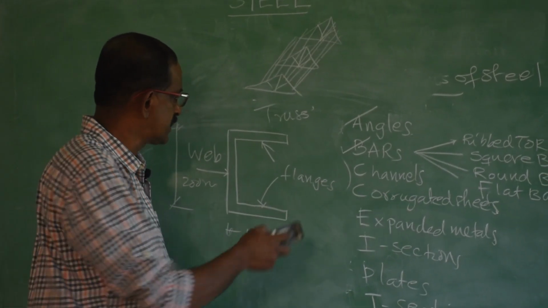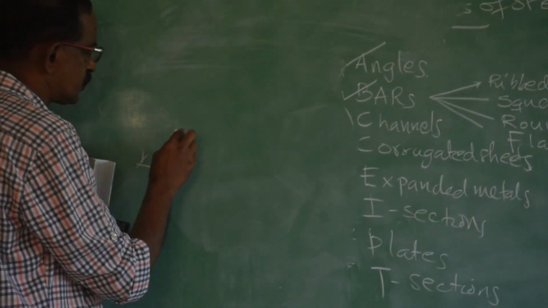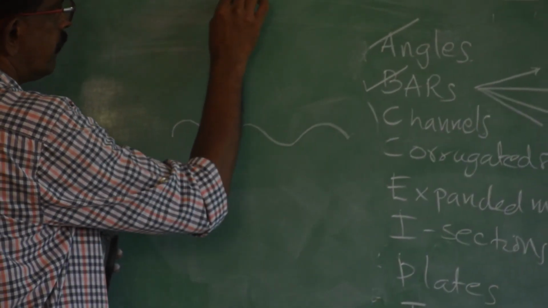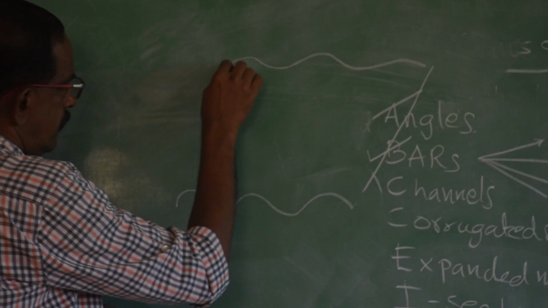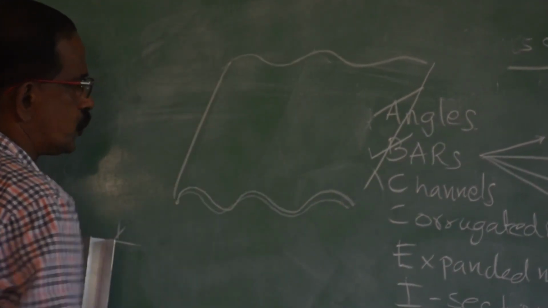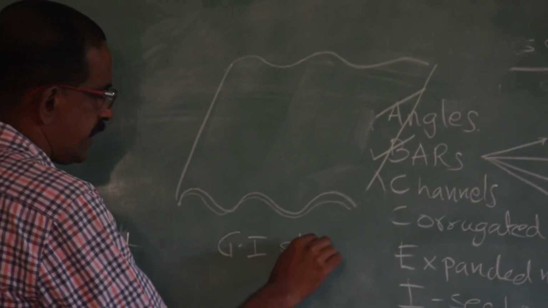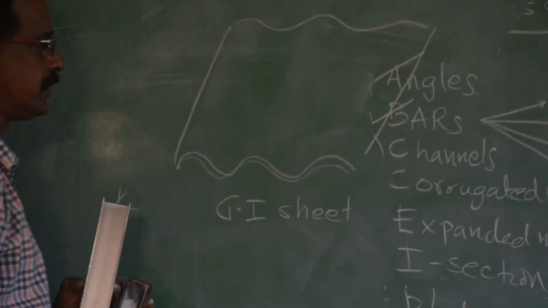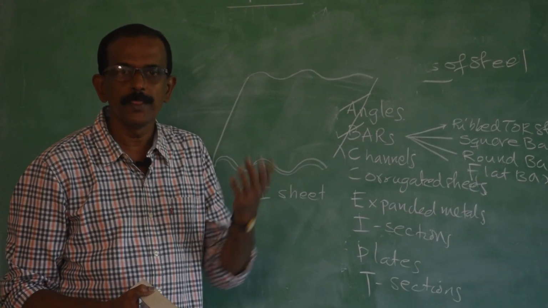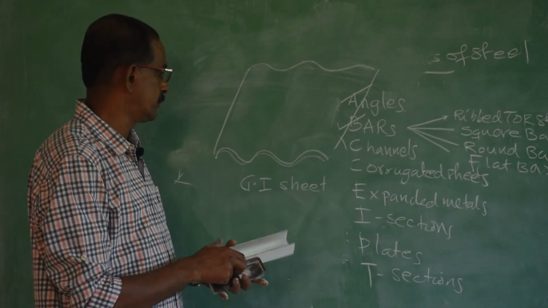Now coming to the next one, that is corrugated sheet. On a plain steel sheet, corrugations are made like this. So it looks like this, and usually they are galvanized. If they are galvanized, they are called galvanized iron sheet or simply GI sheet. Can you say where it is used? By seeing this, immediately you can say it is used for roofing purposes. So corrugated sheets are used for roofing purposes.